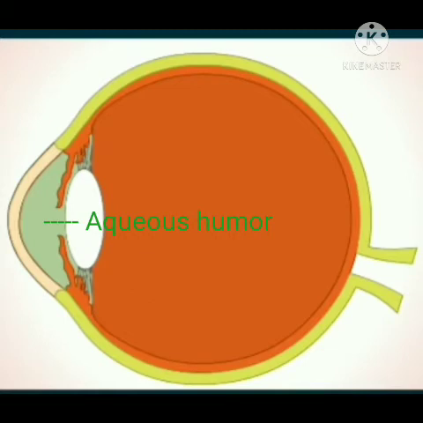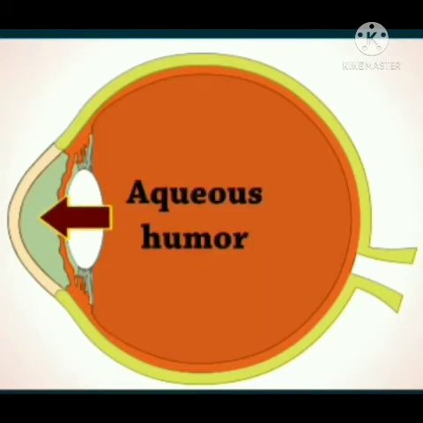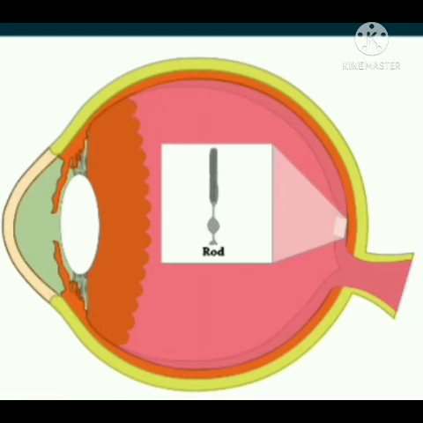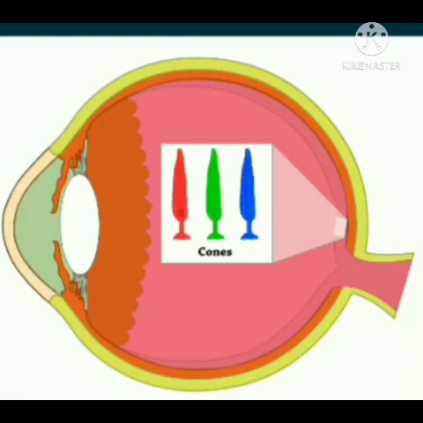Aqueous humor is a viscous liquid filled in the area between the cornea and eye lens. Retina is the innermost delicate membrane, having a large number of cells called rods and cones. Rods respond to intensity of light, cones respond to color of objects.